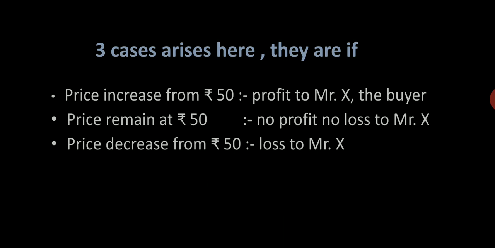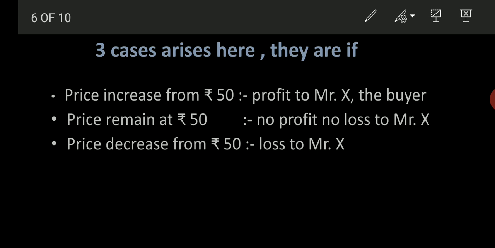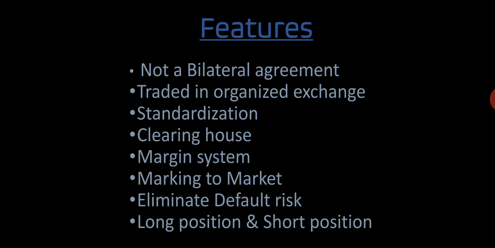They are, if the price increases from rupees 50, it is a profit to Mr. X, the buyer. If the price remains at rupees 50, there is no profit or no loss to Mr. X, who is a buyer. And if the price decreases from rupees 50, it is a loss to Mr. X. These are the three scenarios that arise at the expiration date of the futures contract. This is a simple example, and now let's move to the features of the futures contract.